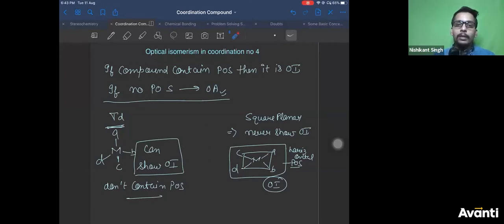Any doubt, anyone? Square planar with a bidentate ligand will also be optically inactive, Adesh. It can be optically active if your ligand contains some chiral center in it. If your ligand itself is optically active, then it can show optical isomers. That possibility is there, Adesh. Alright, that's all for today. We'll repeat and cover this.